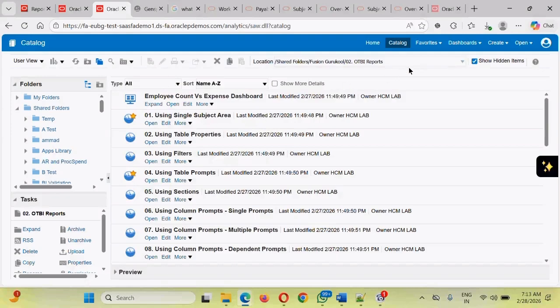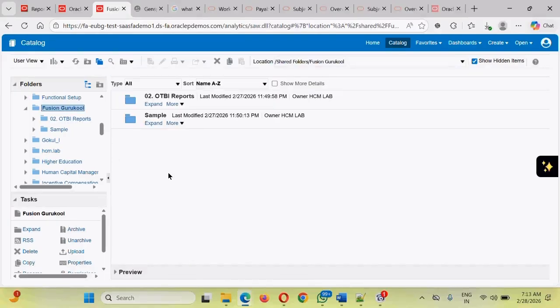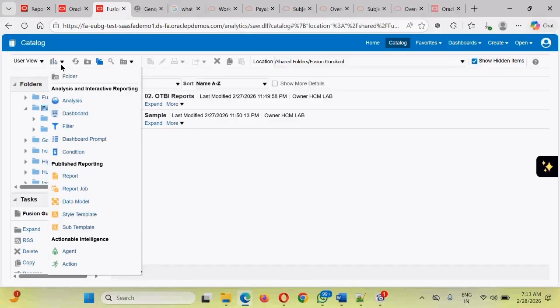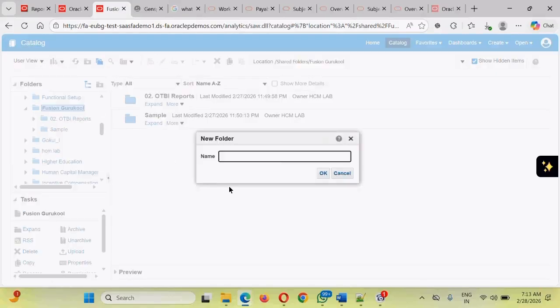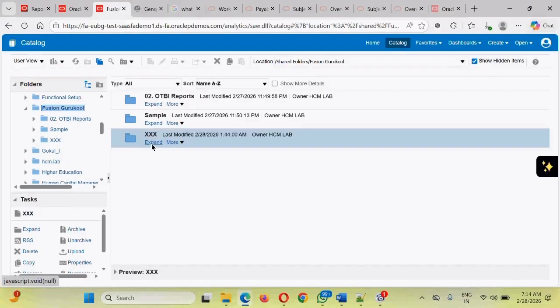Next, guys, we need to understand certain things related to the dashboard commands. The first thing you should look for: we have discussed that we should be able to have folders, and under those folders we can do certain things. But how to create a folder? Clicking on this, there is a folder option. We can create a folder with any name, and we can have a hierarchy of folders.